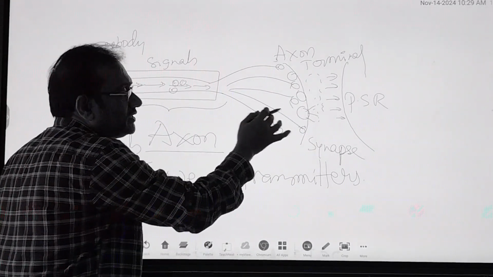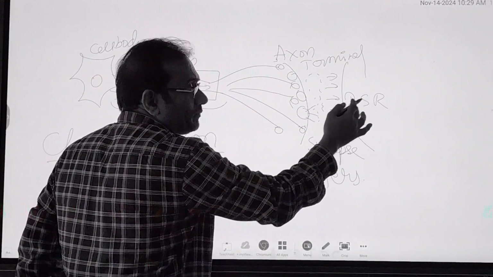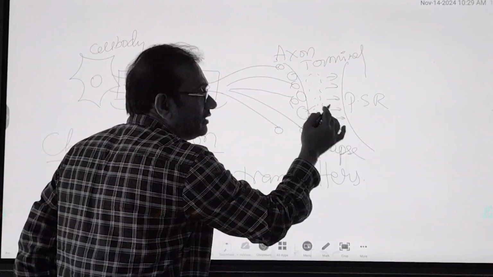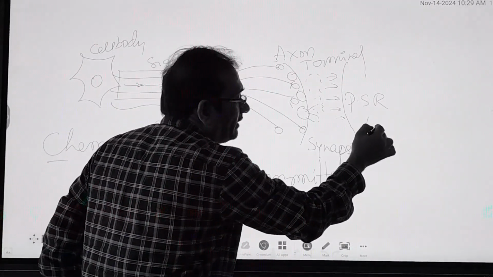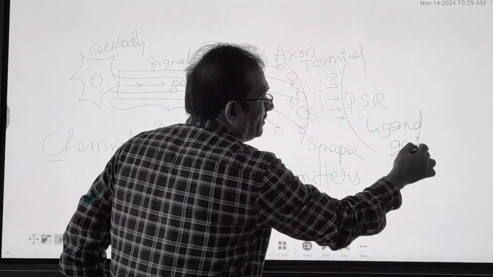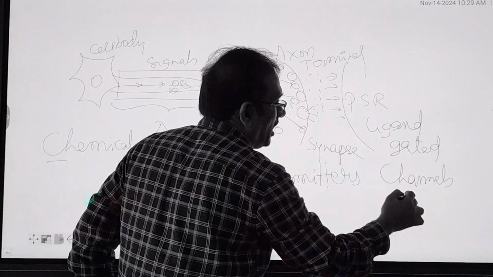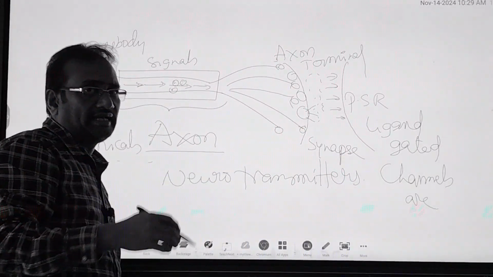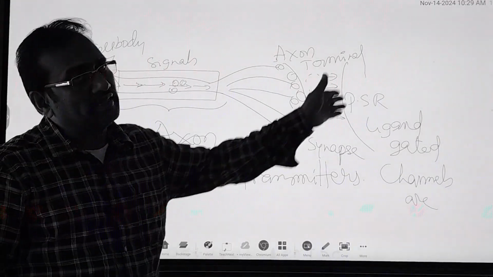When the neurotransmitter from the synapse enters and touches the postsynaptic region, ligand gated channels are present. These ligand gated channels open and then that information passes to the next neuron.